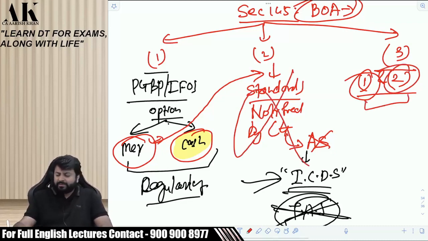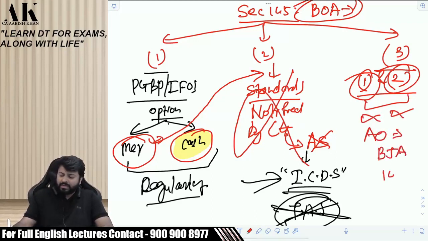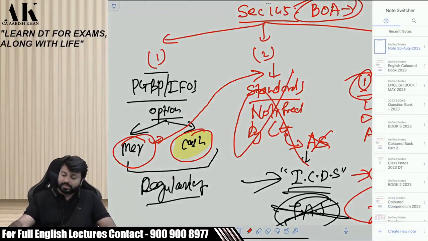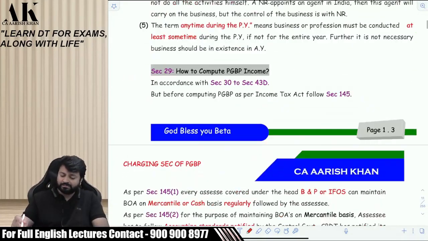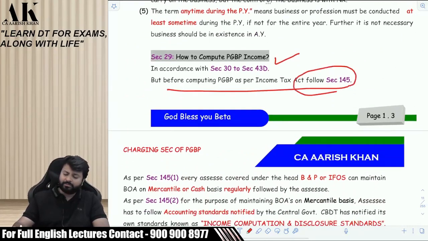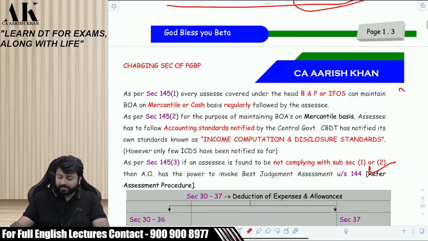In either of the case, if you violate subsection 1 or subsection 2, then the assessing officer will do a best judgment assessment of yours under section 144, which is very dangerous assessment. Very dangerous. For more information, you need to learn the chapter of assessment procedure later on. We cannot speak about that as of now. So you can just go through these 3 points which I have said you just now. How to compute PGBP income, but before computing PGBP income, you have to follow what? 145. You can just read these 3 points.